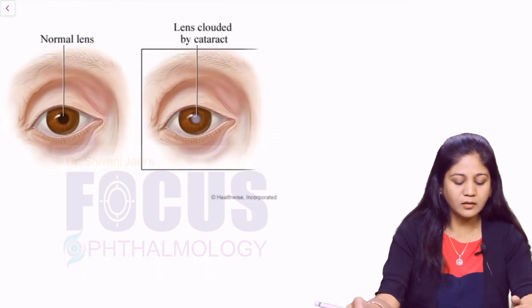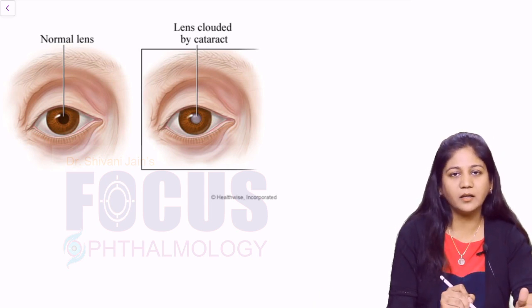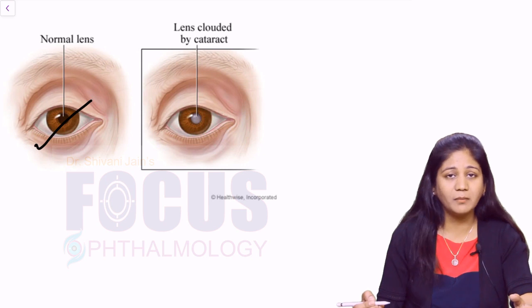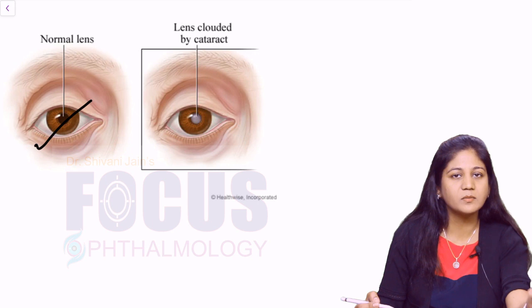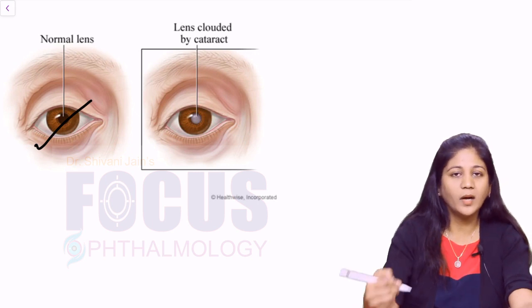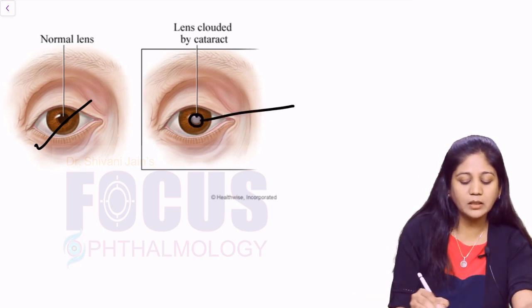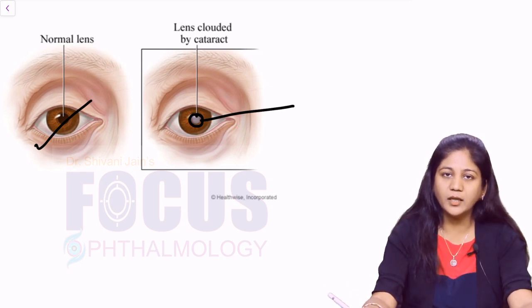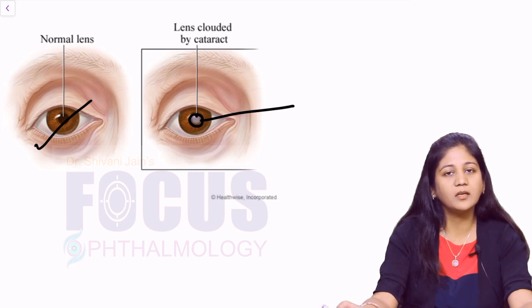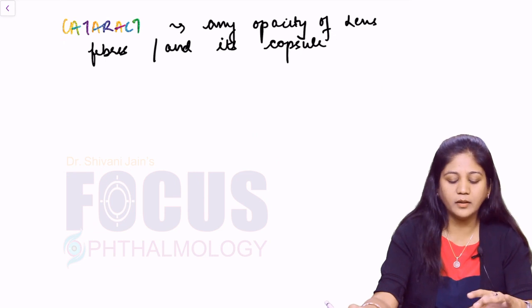Now, if we see a picture, the pupillary area will be transparent and the pupillary reflex will appear black when your lens is transparent, because there is no obstruction to the light rays by an opacified lens. Once you have opacification of the lens, it will not remain transparent and the pupillary reflex would appear grey. As you can see in this picture, this is how the lens is clouded by a cataract, and hence the pupillary region looks grey in color. So, this is your cataract.